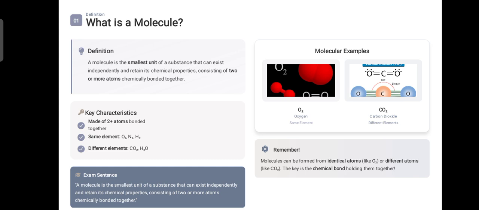Molecules can be formed from identical atoms, like atoms of the same element, or different atoms, like atoms of different elements. This is the key point that you must keep in your mind.